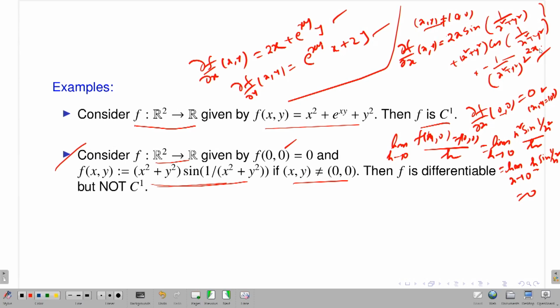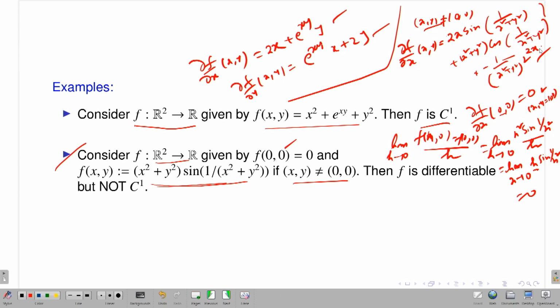So differentiable means what? If you remember from my earlier lectures, if I have a function from R2 to R, and suppose I want to talk about the differentiability of my f at a fixed point, let it be (0, 0) here. First you have to check whether the first order partial derivatives exist or not. How many partial derivatives are there here? You have only two, first order: del f del x, del f del y. Suppose I want to talk about the existence of the total derivative at the point (0, 0). You first calculate the first order partial derivatives at (0, 0) and see the value. I already calculated del f del x at (0, 0), it is 0, and del f del y at (0, 0) is again 0.